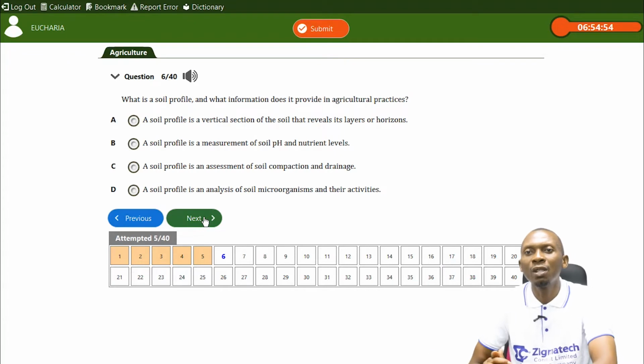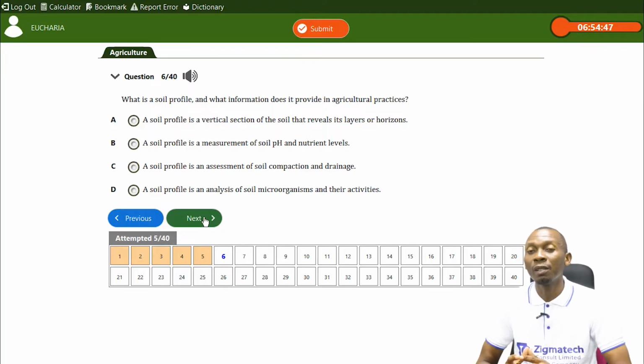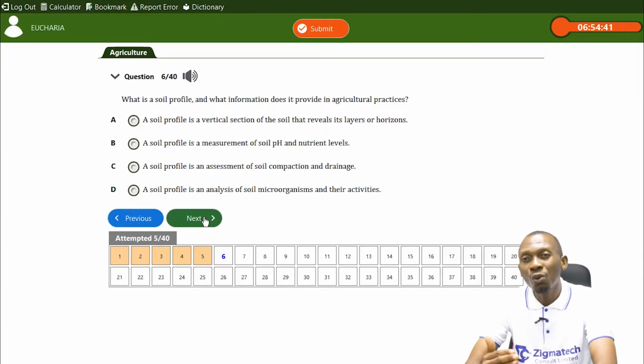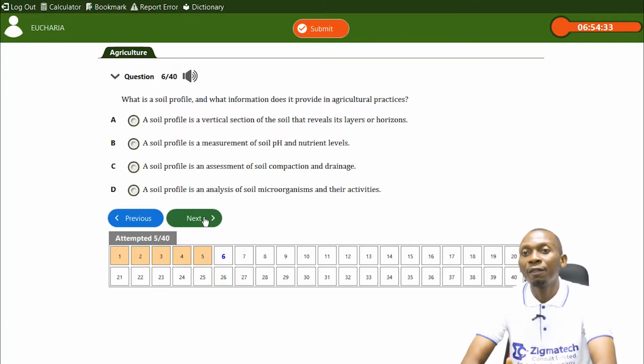Next, we have, what is the soil profile and what information does it provide in agricultural practices? Now, soil profile has to do with the vertical section. That's the meaning of soil profile, the vertical section of the soil showing different horizons. So that's the key word there, vertical section. So let's take a look at the options. A, a soil profile is a vertical section of the soil that reveals its layers or horizons.